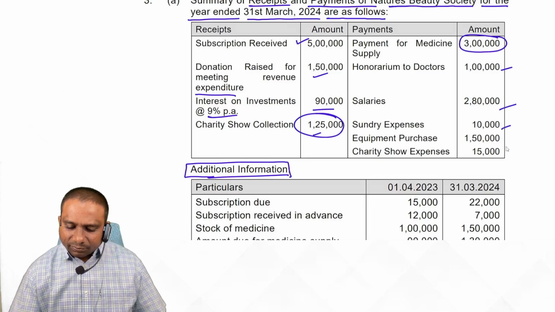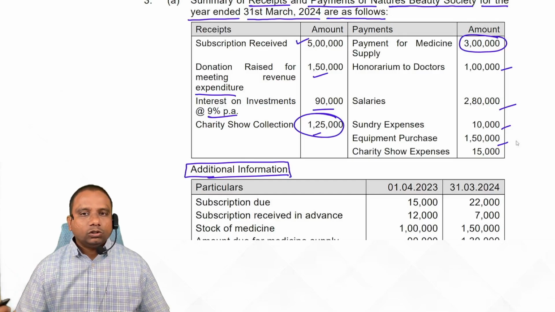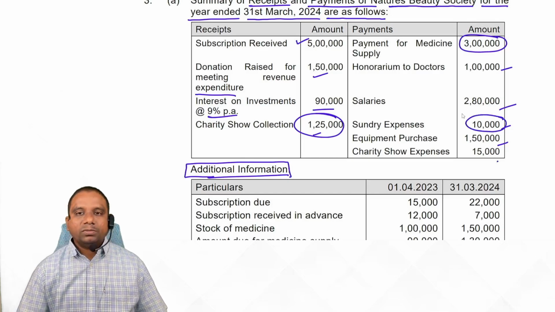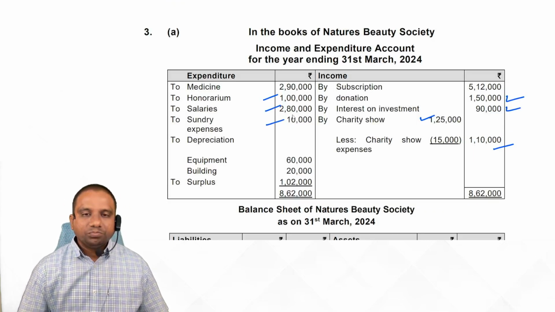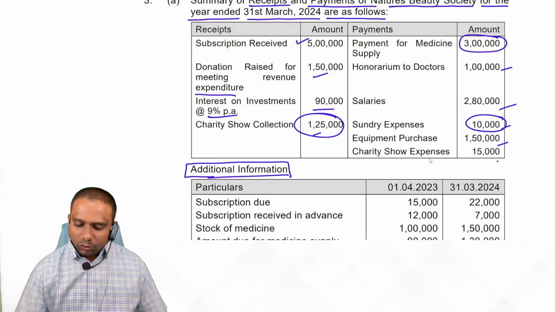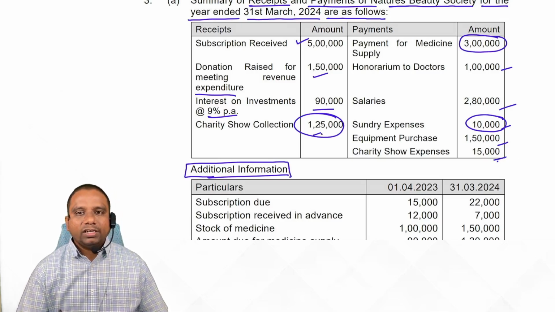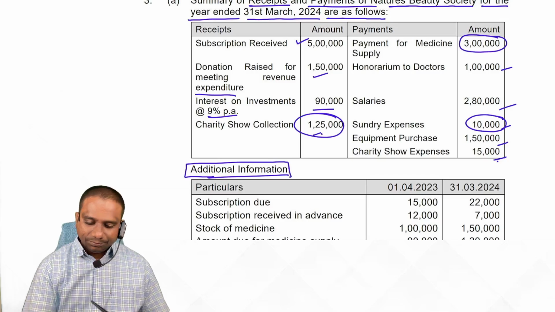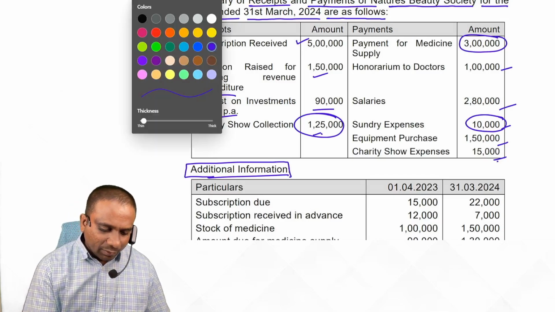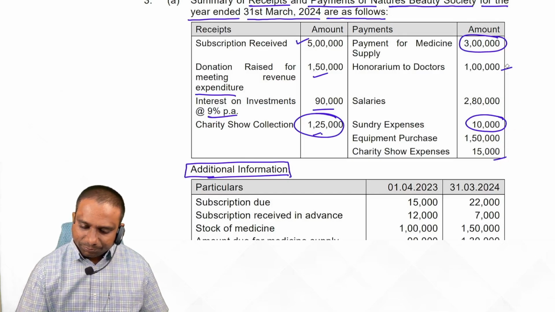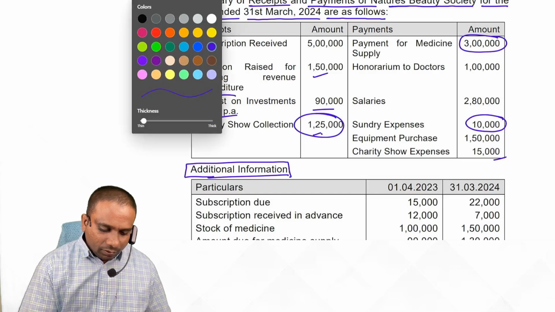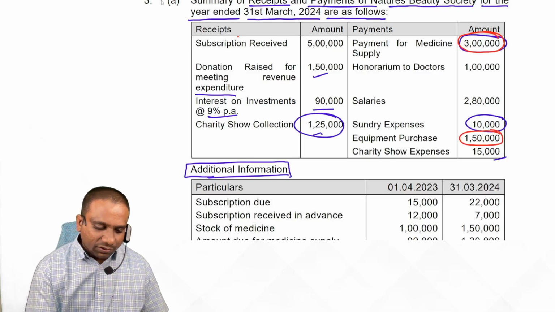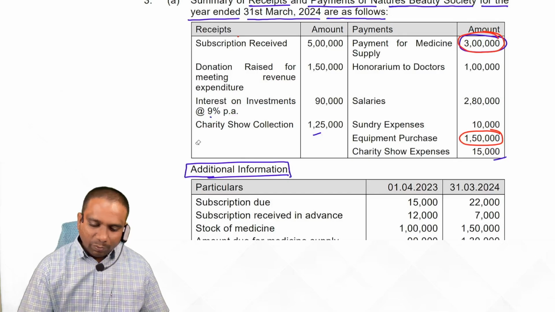Next one. Equipment purchased. This is an asset. Show it in the balance sheet. Next, charity show expenses. Sorry, this is sundry expenses. No, this is my mistake. Sundry expenses, debit. Next, charity show expenses 15,000 deducted from 1,25,000. 1,25,000 minus 15,000 is 1,10,000 rupees. Clear? Next one. So here, what are the pending amounts? Pending amounts are payment of medicine supply and equipment purchased. Except these, all remaining amounts are considered.